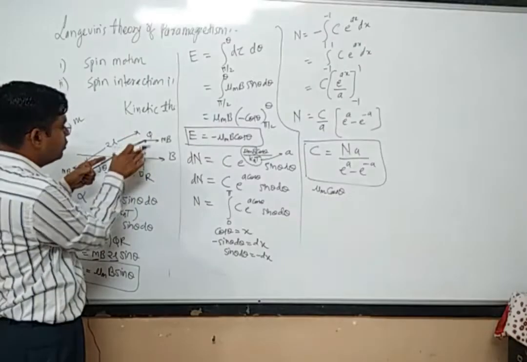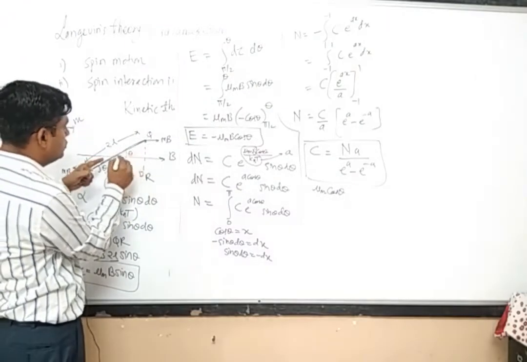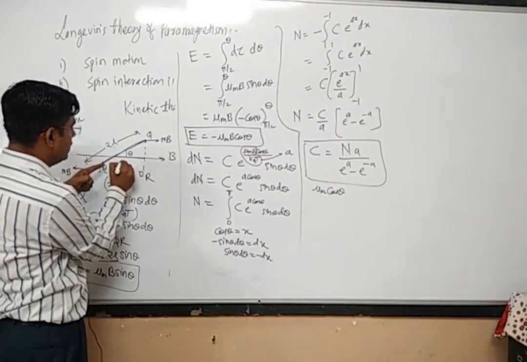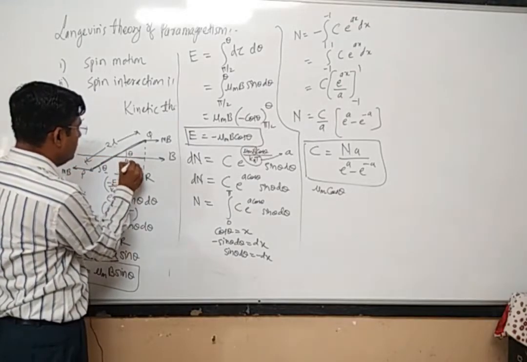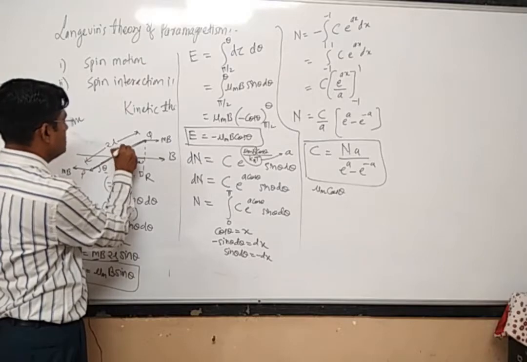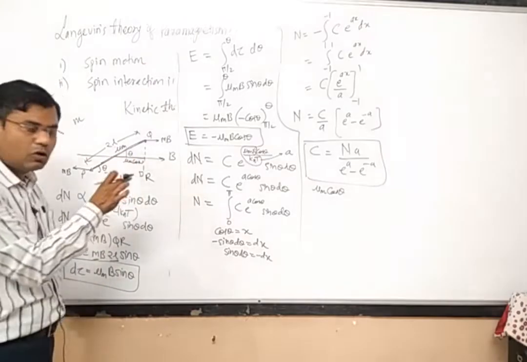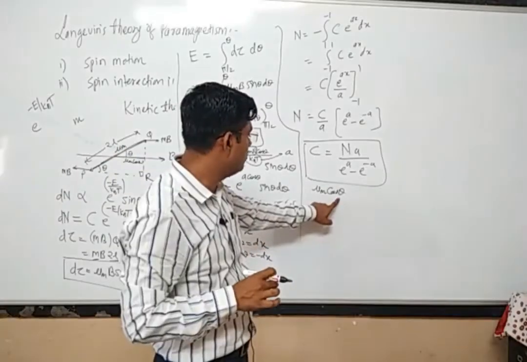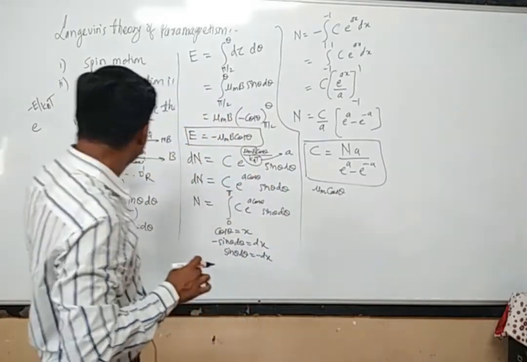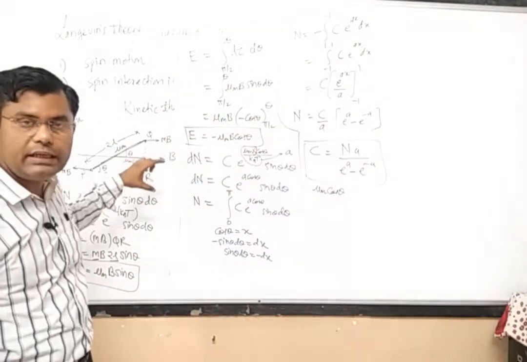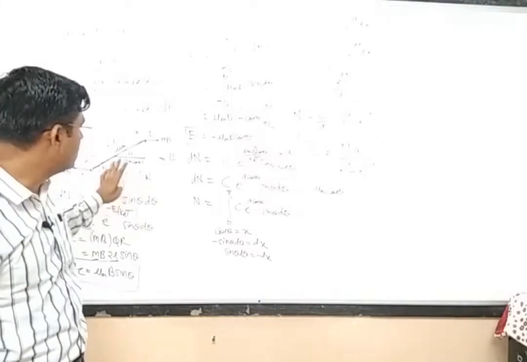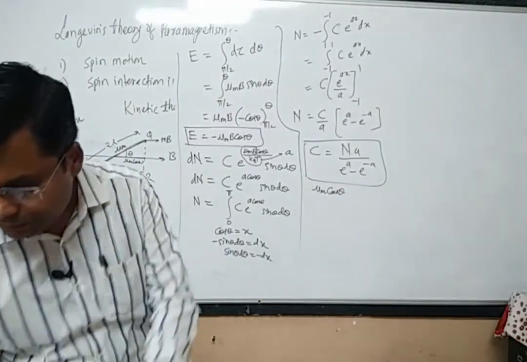So what is its component along the direction of magnetic field? Its component will be, this particular length will be mu m into cos theta. If this is mu m, then this will be mu m into cos theta. That will be the component of the magnetic moment in the direction of magnetic field.